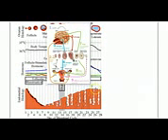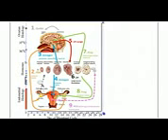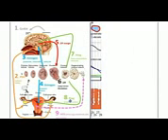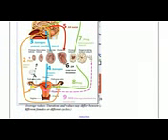Let's take one more look with a slightly different drawing. This may or may not be more helpful, but let's see. Okay, let's look at it this way. So, let's follow the numbers. 1. The hypothalamus releases gonadotropin-releasing hormone, which stimulates the pituitary gland. 2. The pituitary gland secretes FSH, follicle-stimulating hormone, which stimulates the ovaries, and inside the